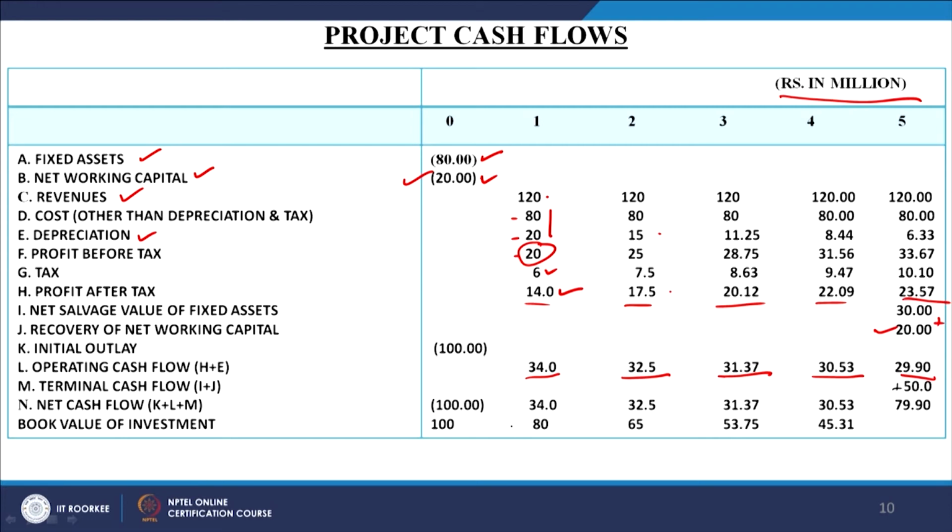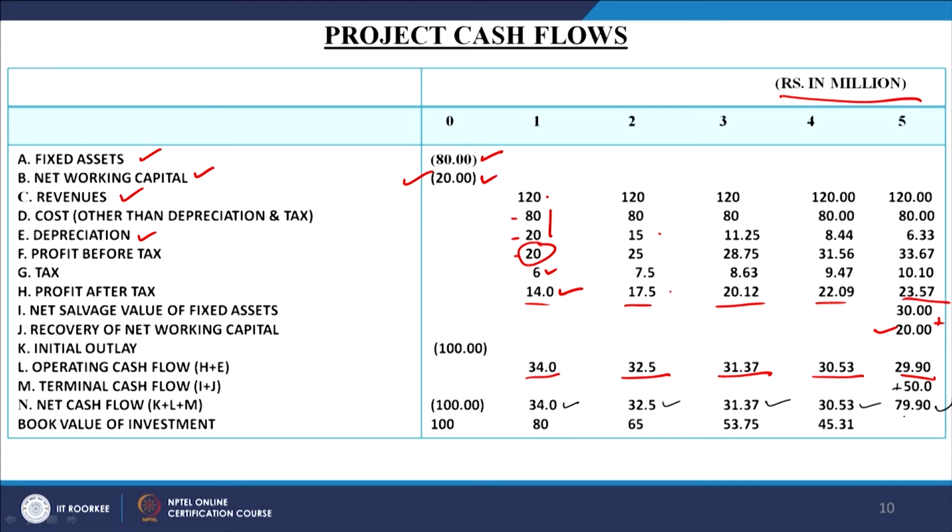We have calculated it here as a net cash flow, but the cash outflow was 100, which was invested in the 0 period, and at the end of the 1st year we have got back some amount, that is 34, then 32.5, then 31.37, then 30.53, and since the terminal value is also available on account of the salvage value of fixed assets and working capital, the net cash flow coming at the end of the 5th year will be more.